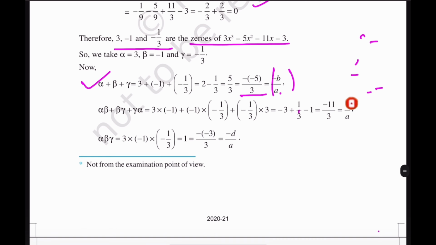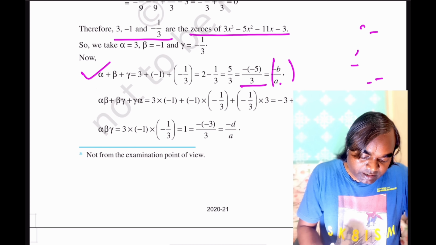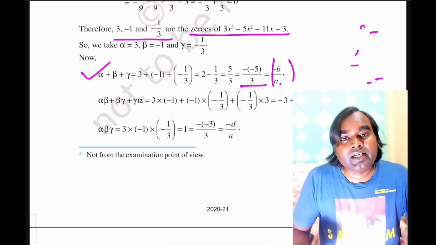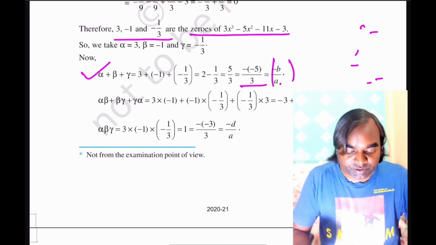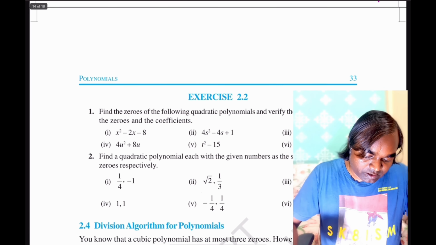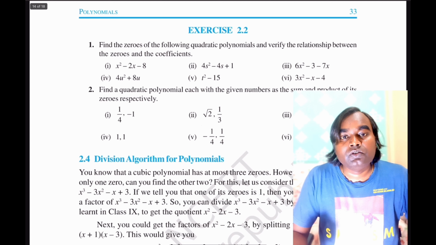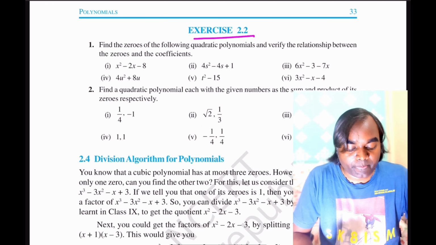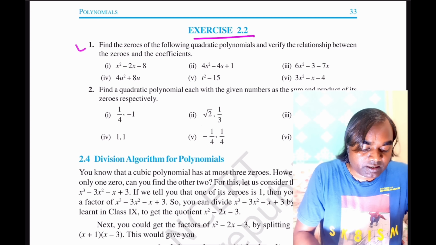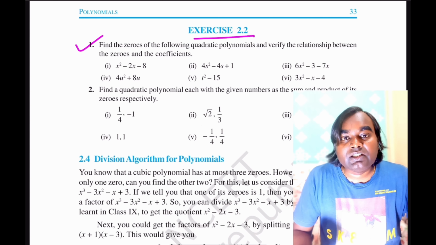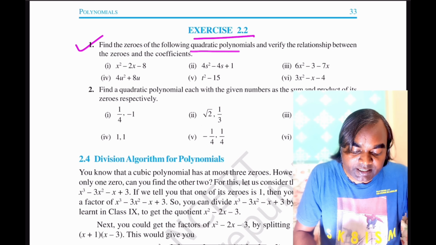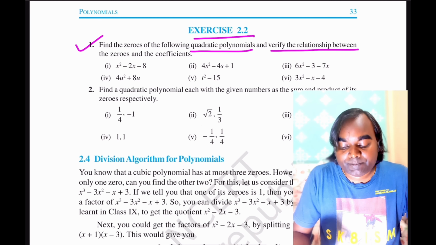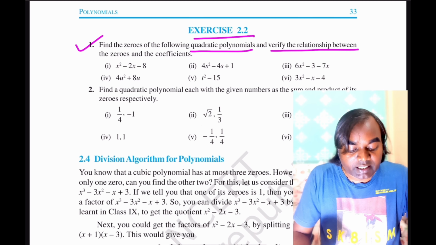See that these are following the relationship between the zeros and the coefficients. Now let us do the exercise number 2.2. So the first problem is: find the zeros of the following quadratic polynomials and verify the relationship between the zeros and the coefficients.